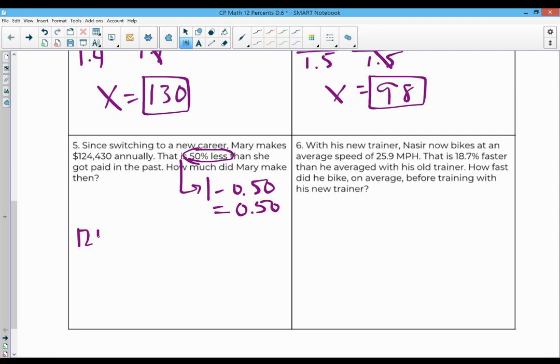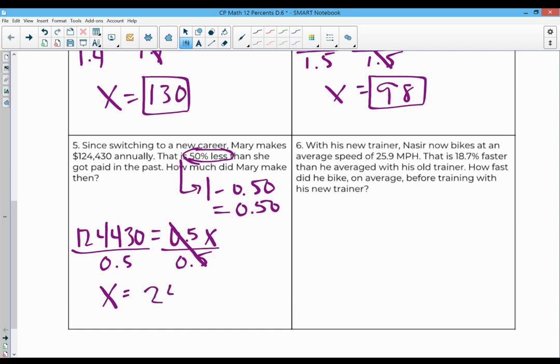So 124,430 equals 0.5 times what she was getting paid at her old job. Divide both sides by 0.5 and get 248,860. Would love to know why Mary made that career change. Very interesting. All right, last one.